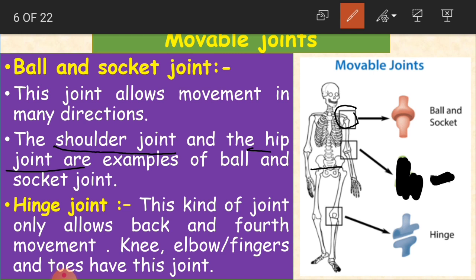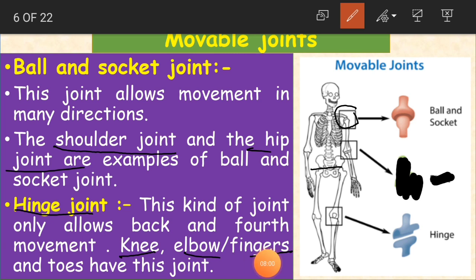And what about the hinge joint here? The hinge joint only allows back and forth movement, in the sense front and back. For example, knee, elbow, fingers and toes.